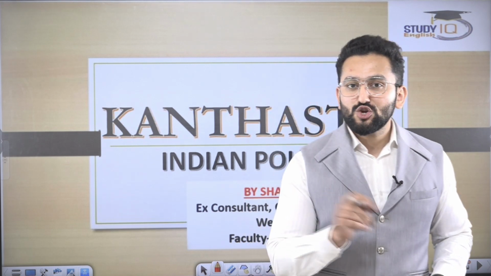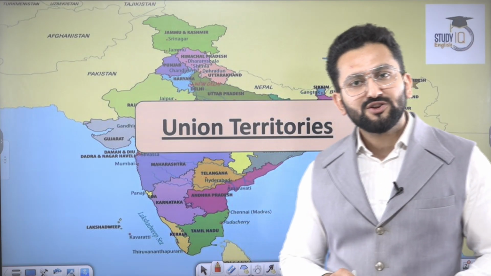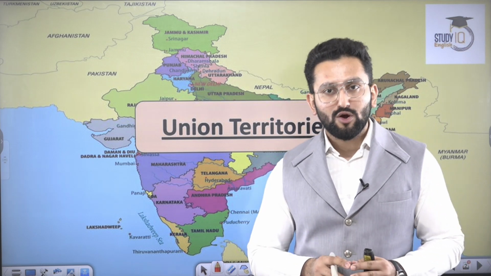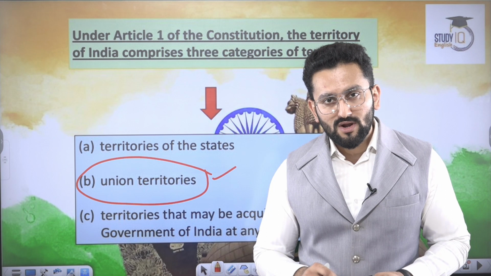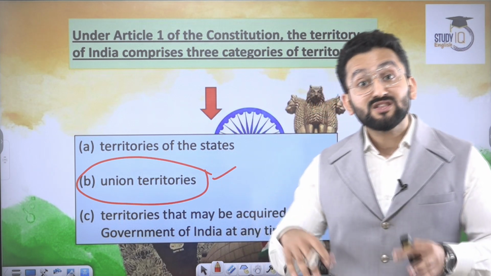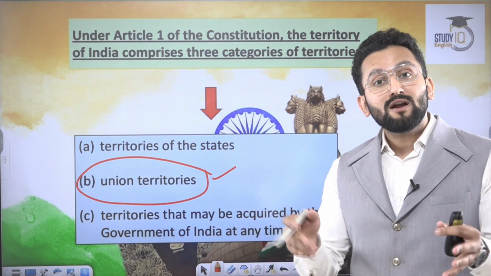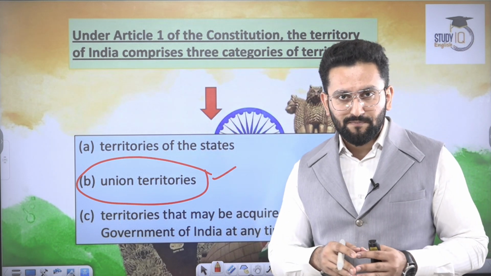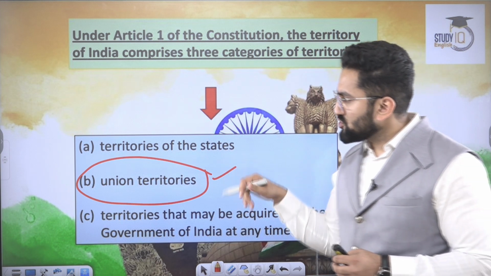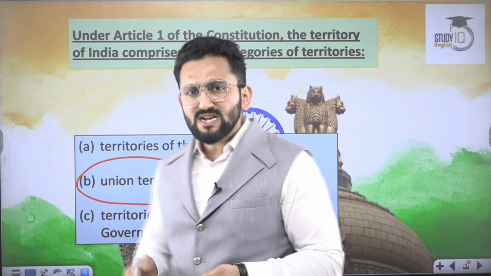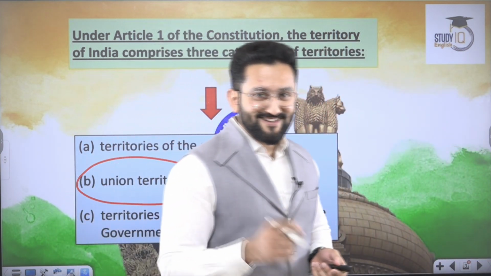Today we need to discuss union territories. This word is mentioned in Part 1, Article 1 of the Indian Constitution. Article 1 says that the territories of India include the territories of states, UTs and such other territories which may be acquired by India at any point of time. But you should have some questions in mind. What is the difference between UTs and states? Why did we need UTs? So let's start.